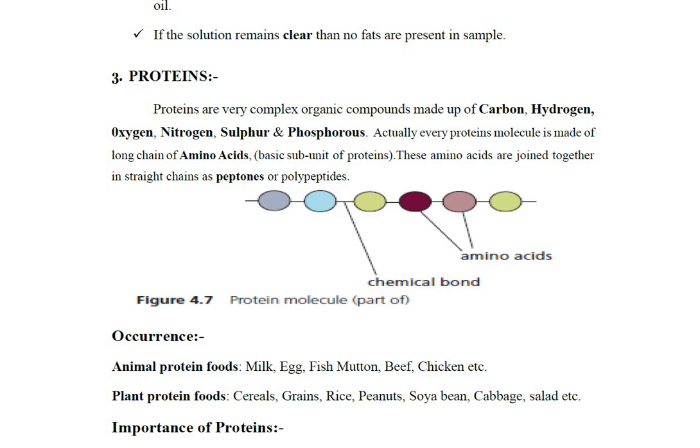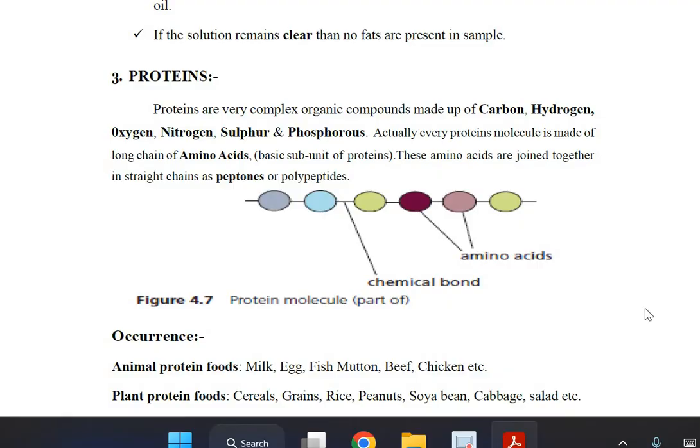Now proteins. We will discuss proteins in the next class. Inshallah. Thank you very much.